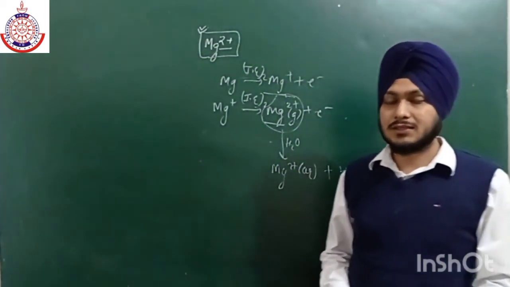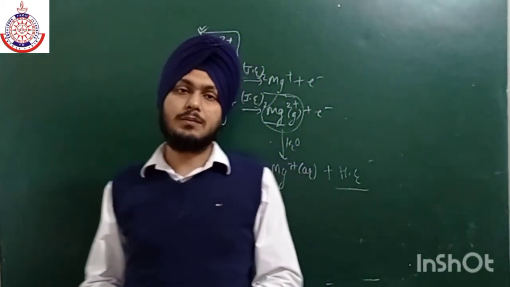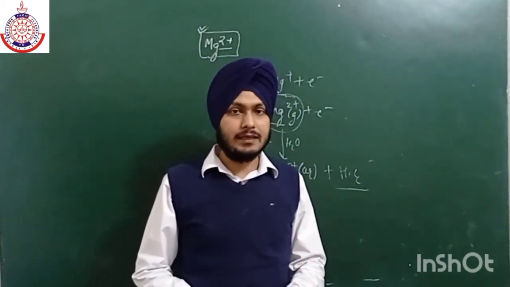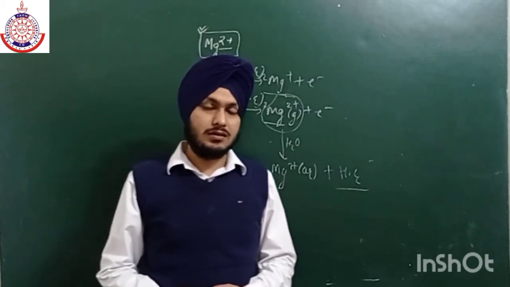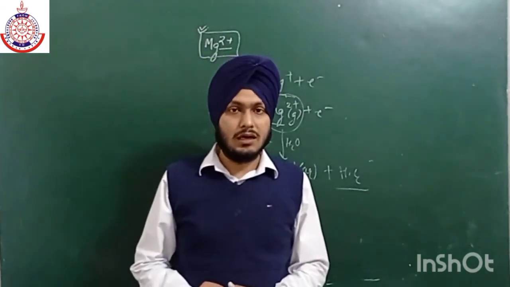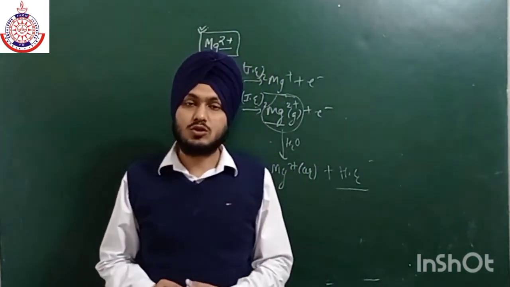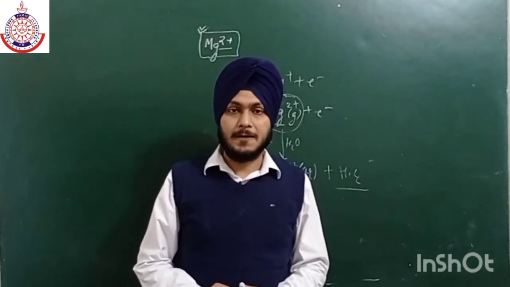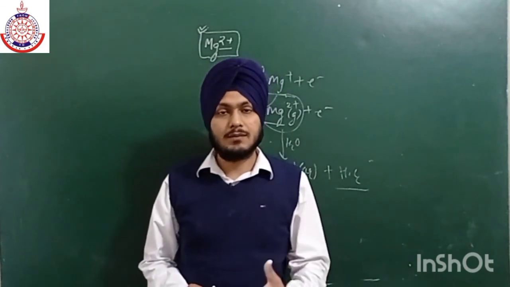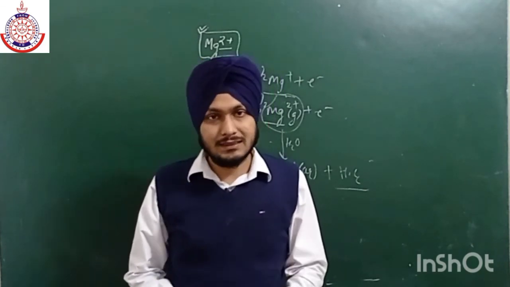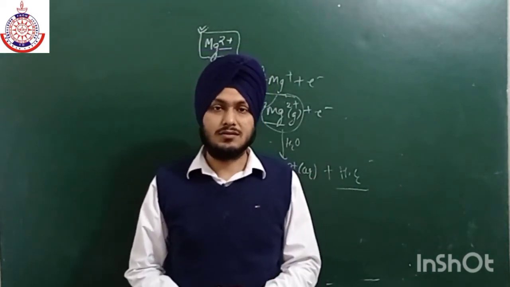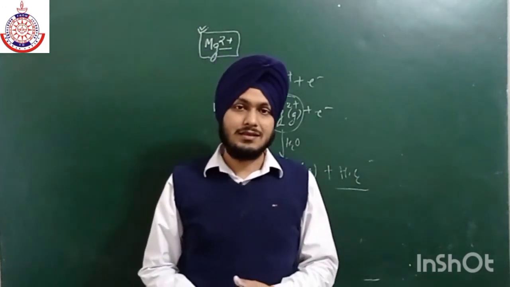In the next lecture we will discuss some more properties like melting point, boiling point, density, and the formation of oxides and their reactivity, E node value. A lot of things we have to discuss about the alkaline earth metals similar to that of alkali metals. We'll also discuss their solubility, which is the most important part. As we have discussed in alkali metals, जहाँ पे हमने हाइड्रोक्साइड की solubility, कार्बोनेट्स की, बाइकार्बोनेट्स की, हेलाइड्स की डिस्कस करी थी. Similarly, we will discuss the solubility of alkaline earth metals also, and the lattice energy.